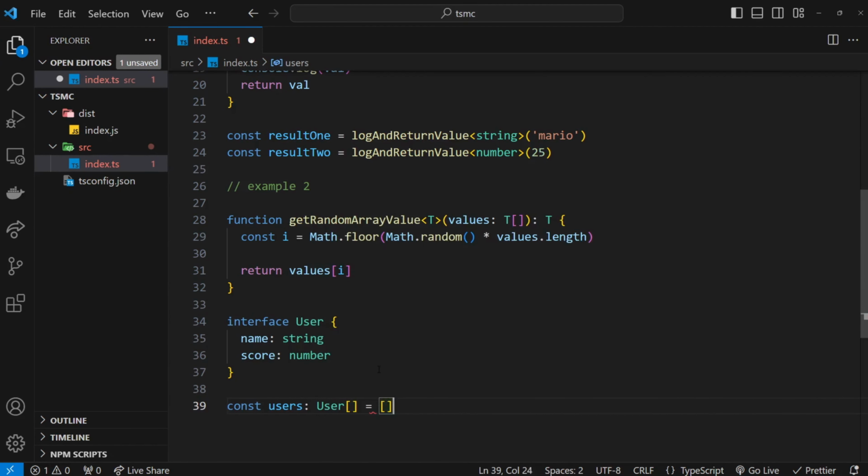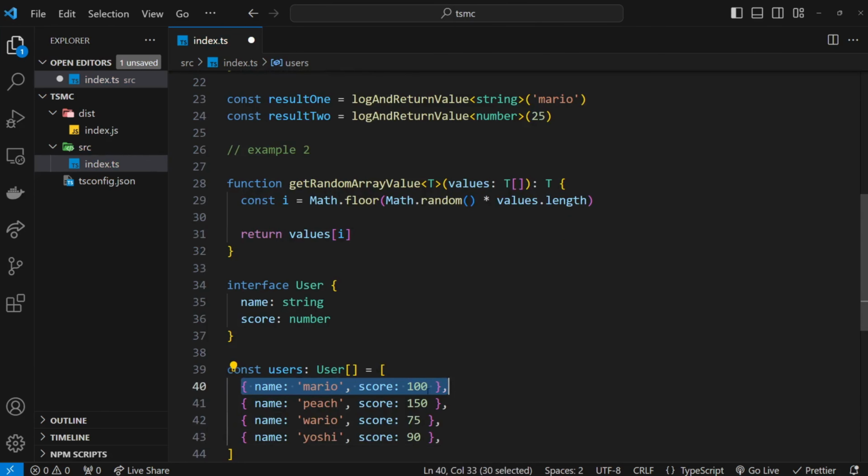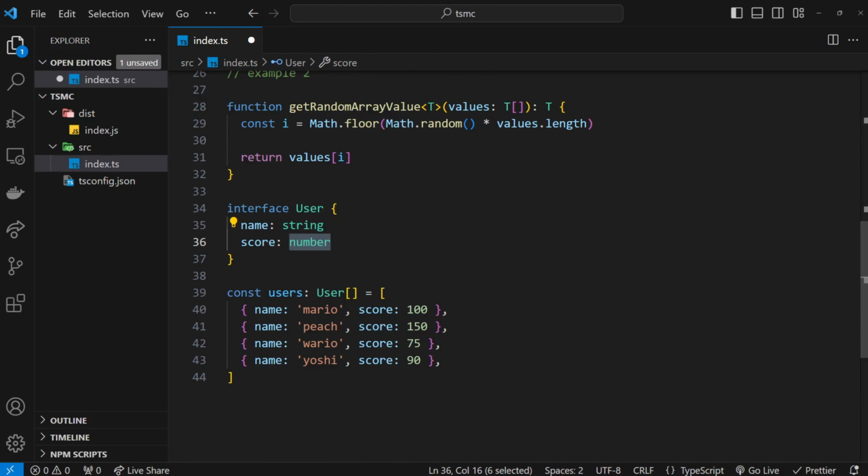I'm going to set that equal to an array, and I'm just going to paste in some objects right here. So we have 4 in total, each with a name, which is a string, and a score, which is a number. So we have that array of user objects. And now I want to pass this as an argument into this generic function, where User is T in this case. So let's try this.